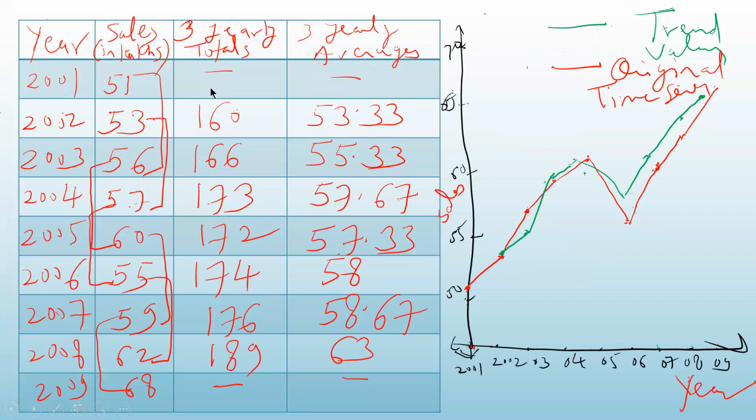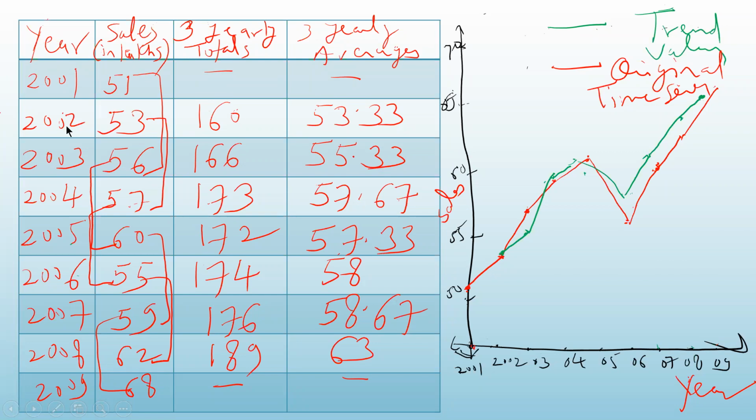In 3 yearly moving averages, suppose this is the time series given to you. Here it is, sales. If I want to find out the estimated or trend value for the year 2001, I have to take the average of the current year's value, the previous year, and the next year. Because I don't have the value available for the previous year, I cannot find it for 2001, so I have to put a blank here.